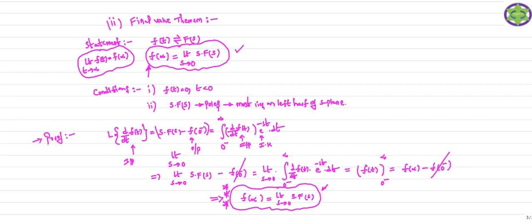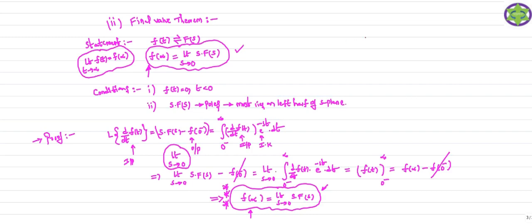Using this expression, I just apply the limit s tending to 0 on both sides so that I can get f(infinity), which is the required value of the signal at t equal to infinity. So we are going to find f(infinity) using the limit s tending to 0 of s into F(s). So this is about the final value theorem and the initial value theorem.